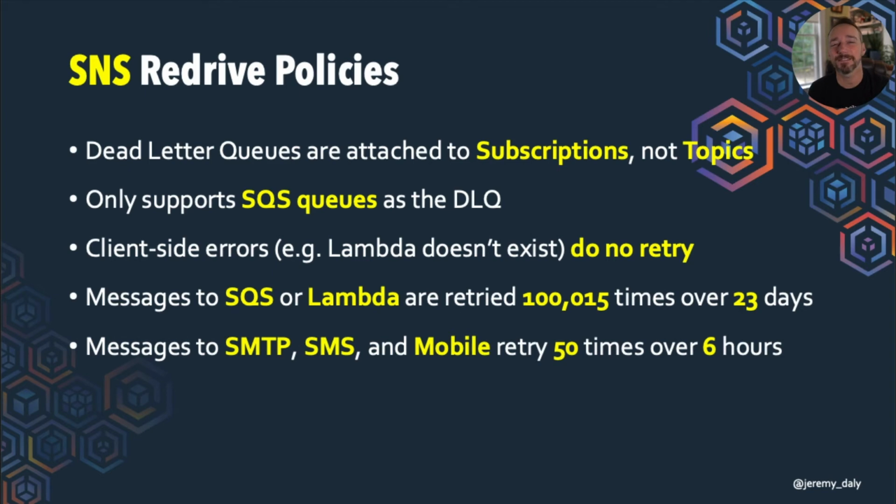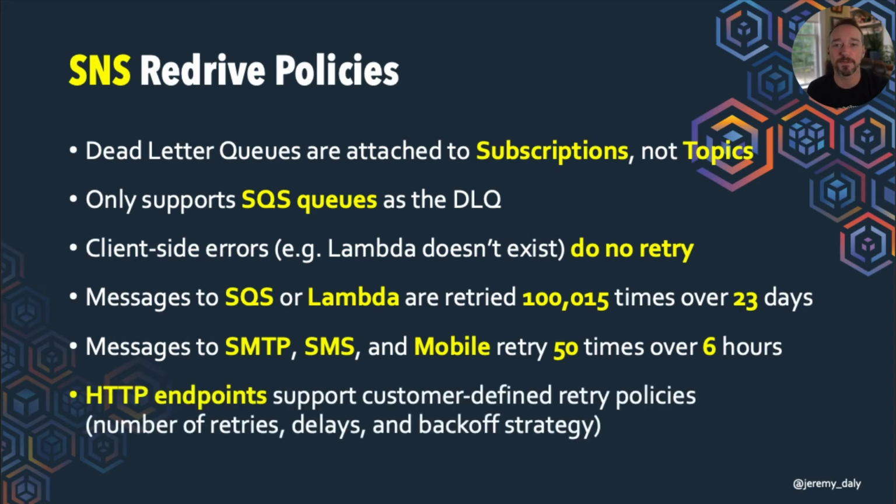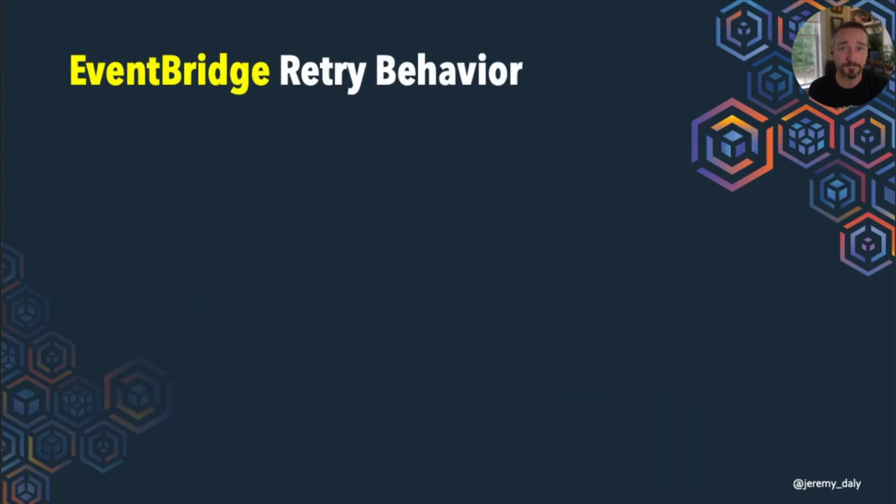And then there's this other thing where SMTP or SMS and mobile is 50 retries over 6 hours, and then HTTP endpoints support their own custom-defined retry policies. So again, you can look these up, but each one of these is handled a little bit differently.